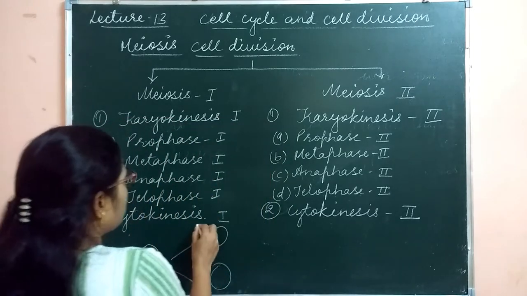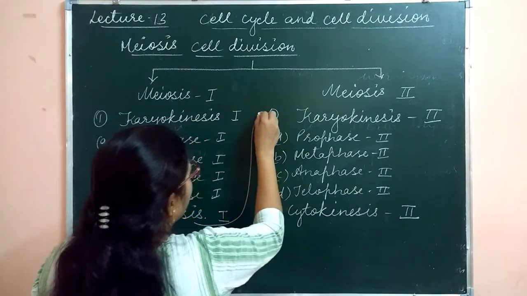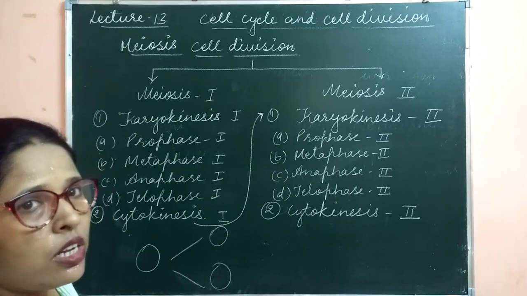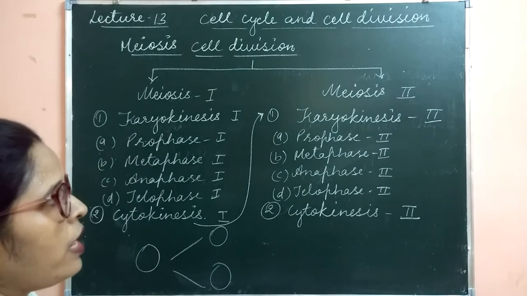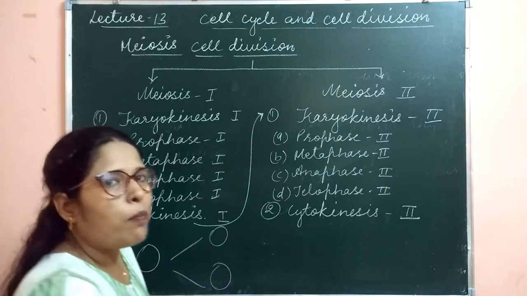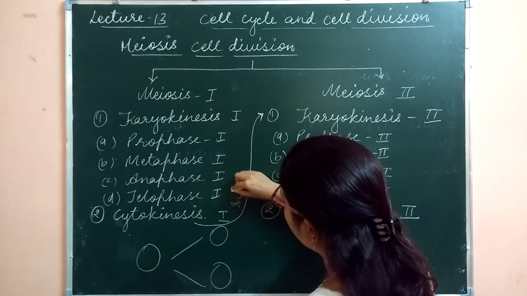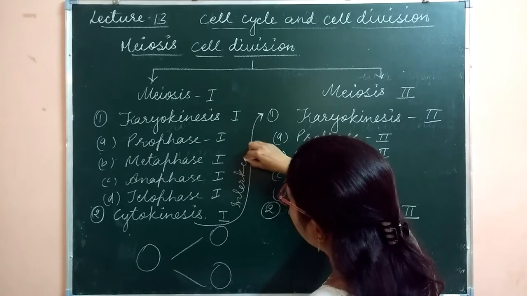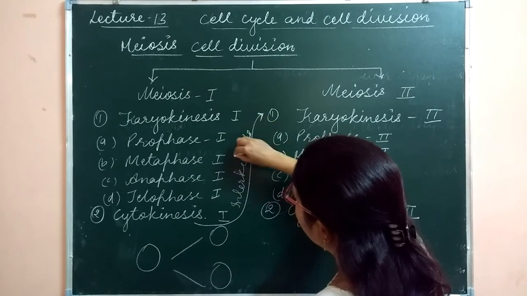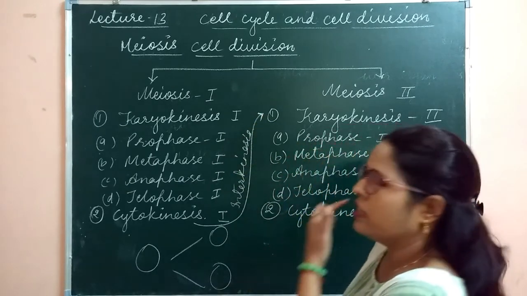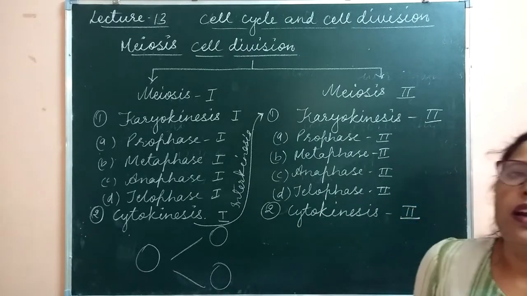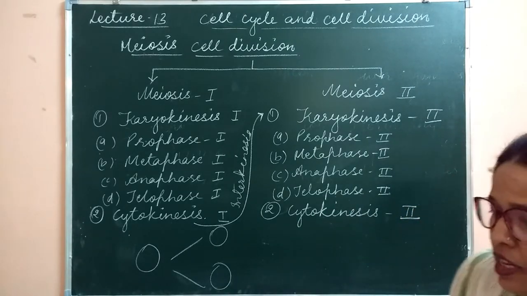So after this cytokinesis, before undergoing karyokinesis 2, the cell prepares itself for a very short time. That phase is called interkinesis, in which DNA replication is not there, and G1 and G2 are the same as in the interphase. Clear?